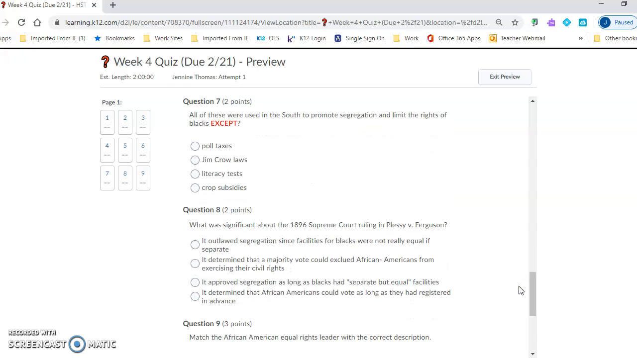Question 7. All of these were used in the South to promote segregation and limit the rights of blacks, except poll taxes, Jim Crow laws, literacy tests, crop subsidies.